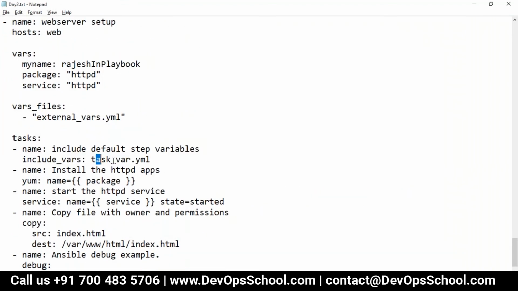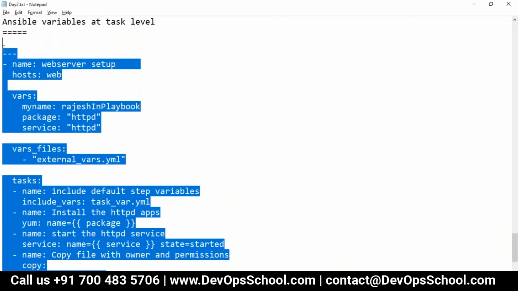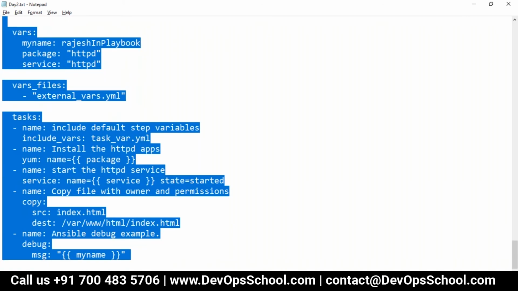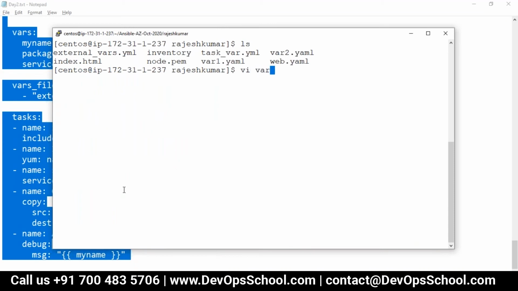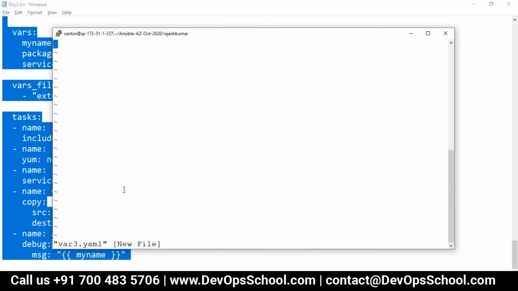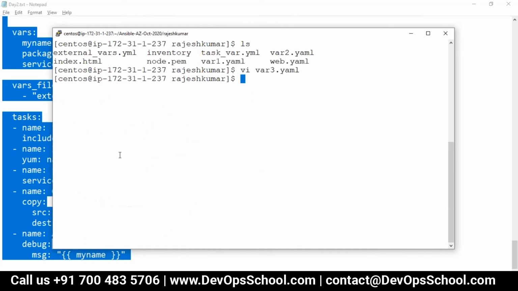I'm using it here. Remember, duplicate variables are there everywhere. Here also embedded the same, here also the same, here also the same. Only I'm changing my name, so you'll understand how you can declare variables and at the same time scope and precedence. That is the objective. So guys, let's copy paste this. This is variable 3, and vi variable 3 dot YAML. And now I'm executing it.